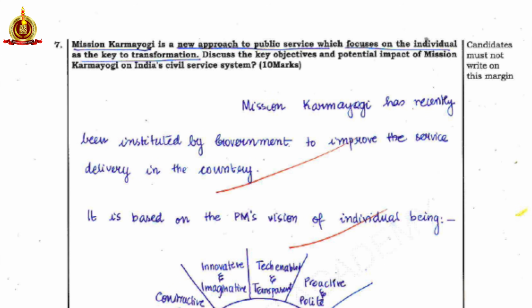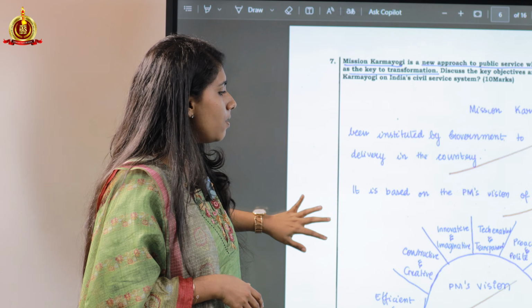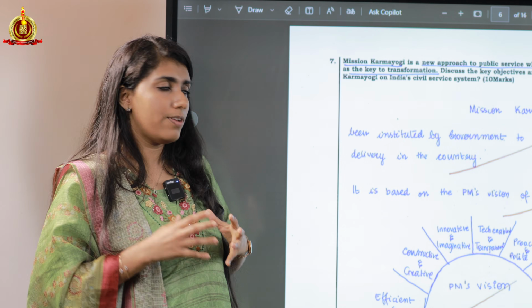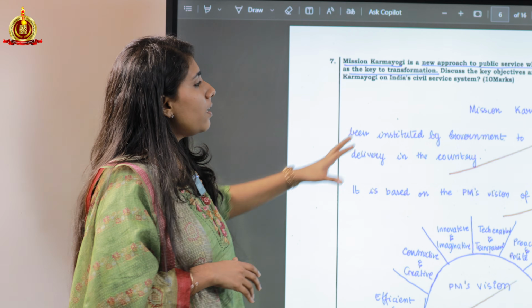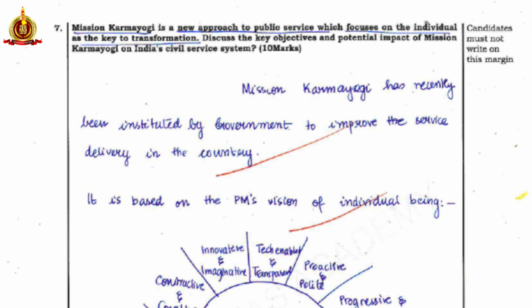Okay, so this is a question from governance. Mission Karma Yogi is a new approach to public service which focuses on the individual as a key of transformation. Discuss the key objectives and potential impact of Mission Karma Yogi. Here I consider this to be a good answer because I was able to bring in a figure from the government document of Mission Karma Yogi itself. It talks about how the individual is the key to transformation.